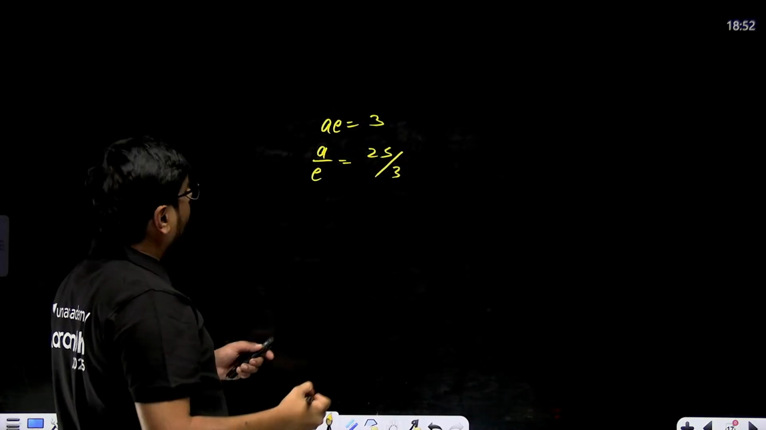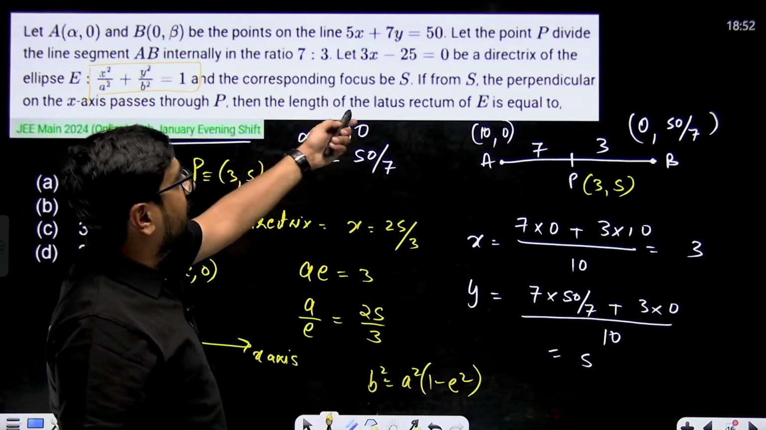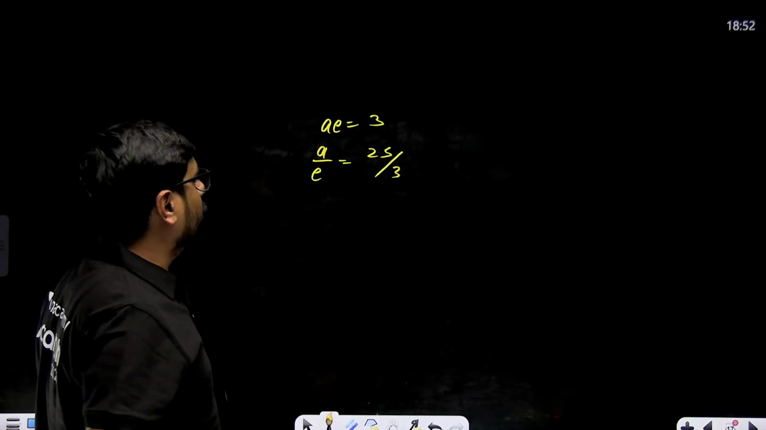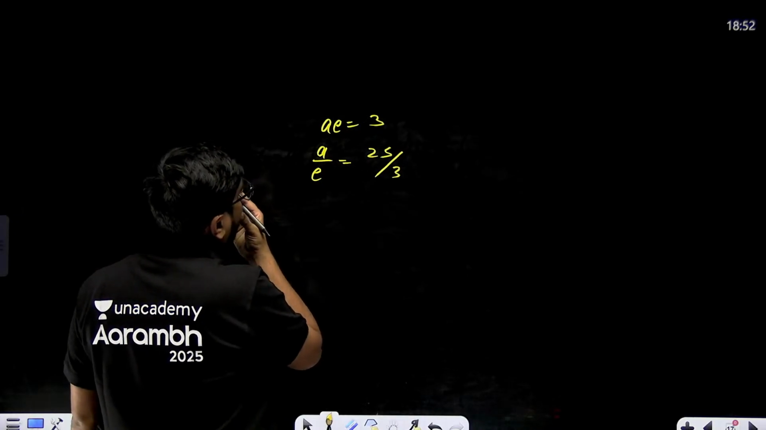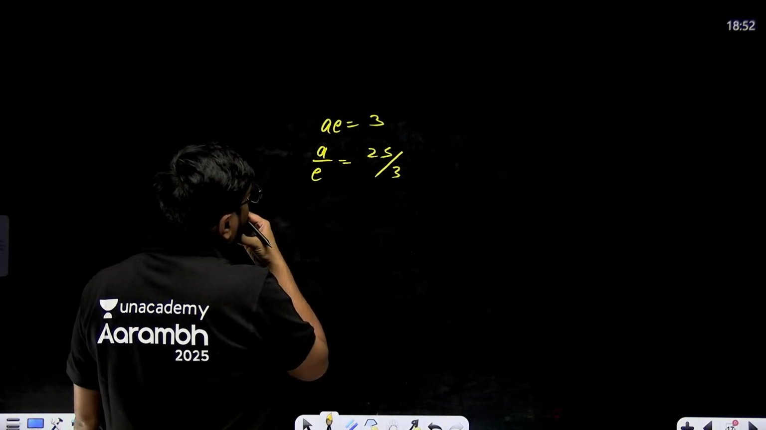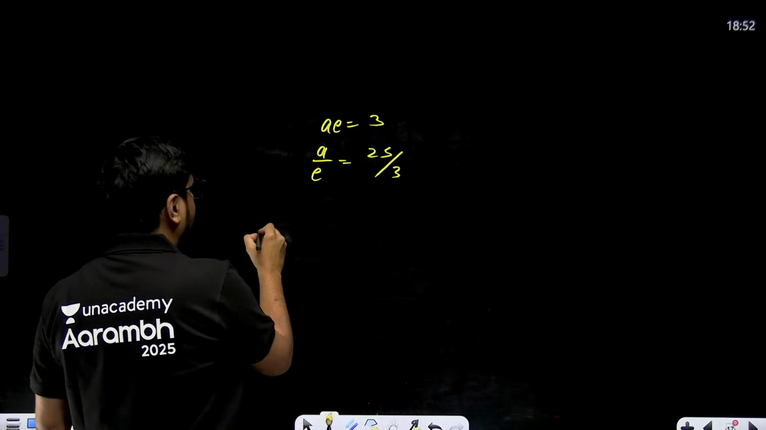What are they asking in the question? The length of latus rectum, so 2b square by a we'll have to use. Horizontal ellipse for sure. Now what can we do? From here we can find e, I think, but it's better that we use this.